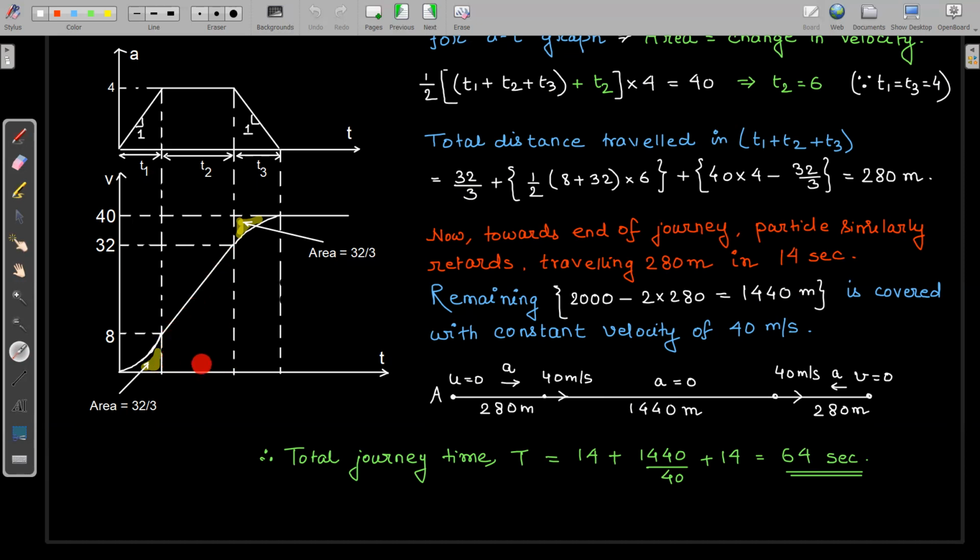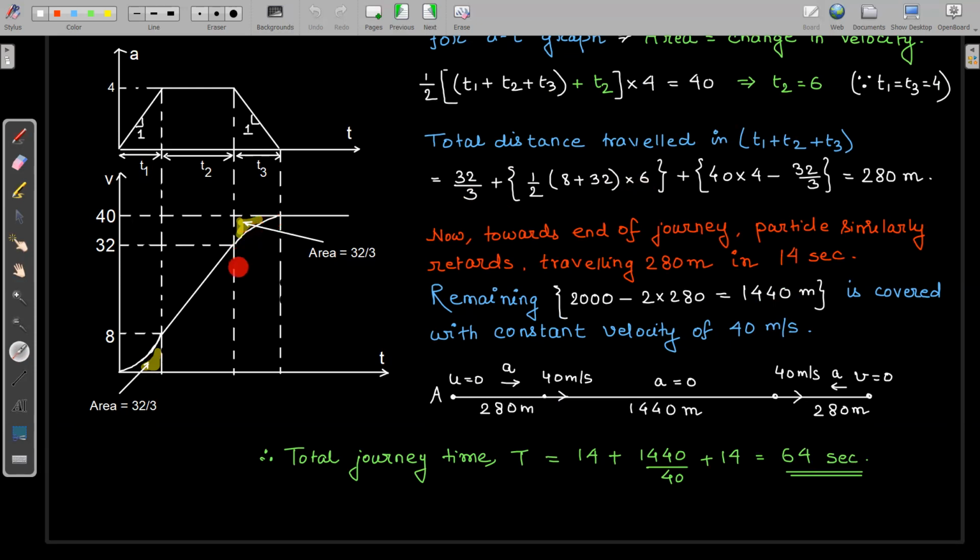So simply we can again write by using the equation for the area of a trapezium. Half of the sum of parallel sides, this will be 8 and this will be 32, multiplied by this base distance, which is equal to T2, which is 6. So half into the sum of parallel sides, 8 plus 32, multiplied by 6.